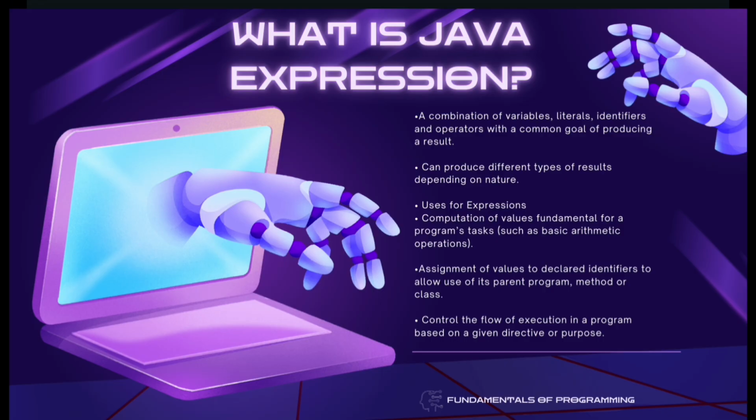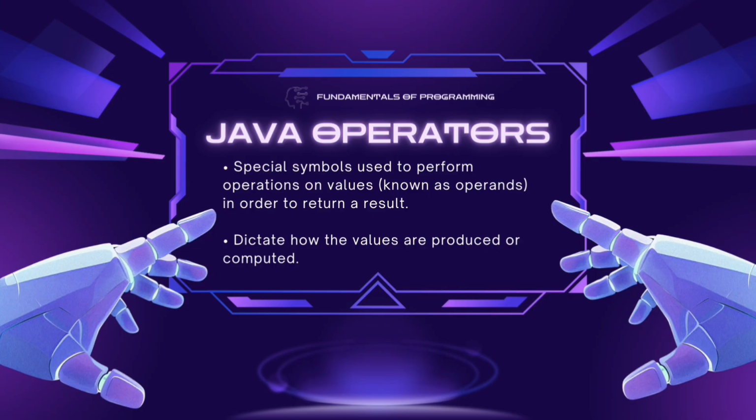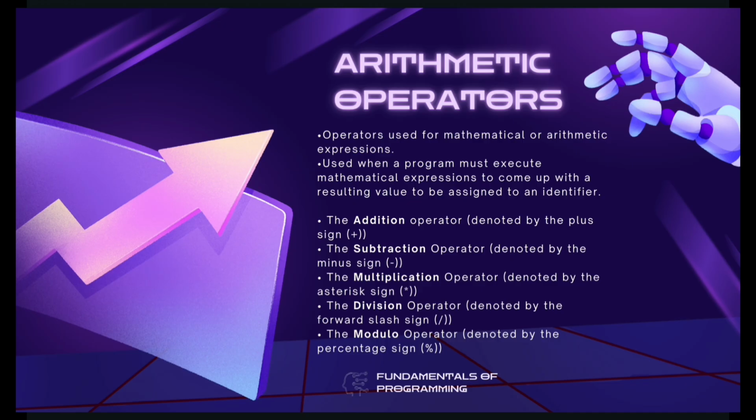Let us now tackle what Java operators are. Java operators are special symbols used to perform operations on values known as operands in order to return a result. They dictate how the values are produced and computed. Arithmetic operators allow you to perform basic math. They are used when a program must execute mathematical expressions to come up with a resulting value to be assigned to an identifier. So we have the addition, subtraction, multiplication, division, and the modulo operators.